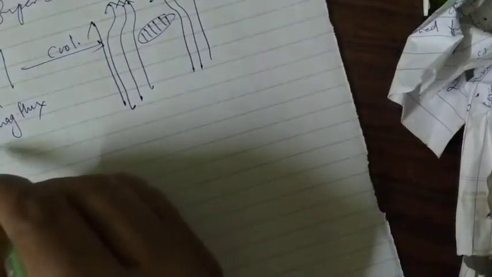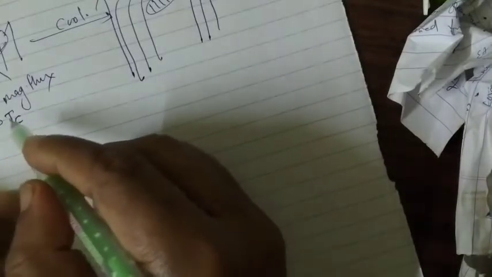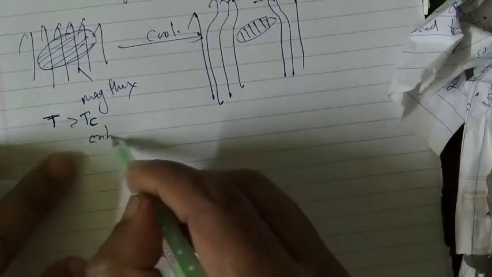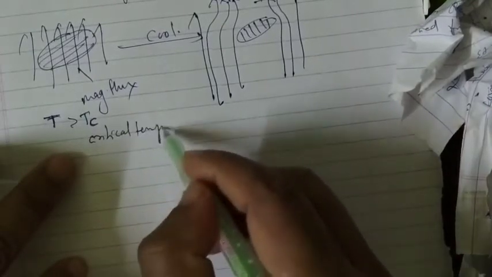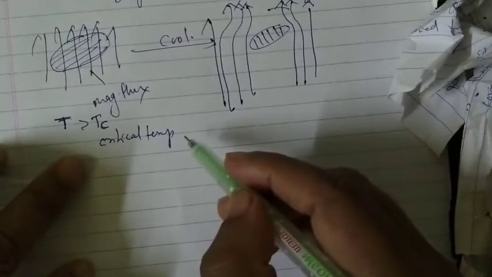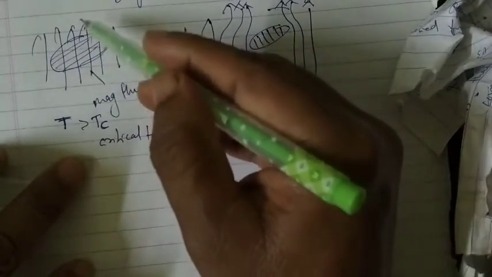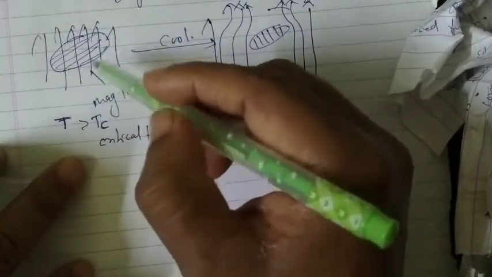If the temperature is greater than Tc, the critical temperature, the magnetic flux passes through, and this is the normal state.